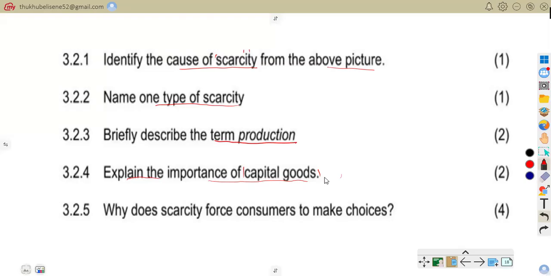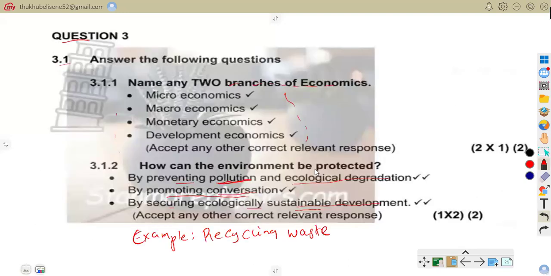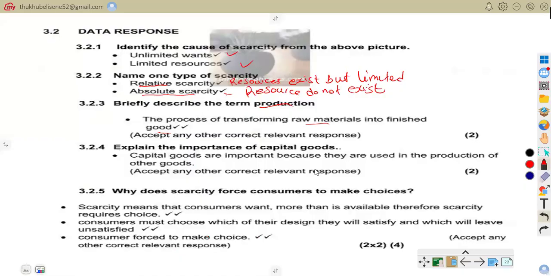Machines that produce other products. That's capital goods that we are talking about. Hope you are together with me, people. Like you see here, the importance of capital goods: capital goods are important because they are used in the production of other goods. So let us get to 3.25.